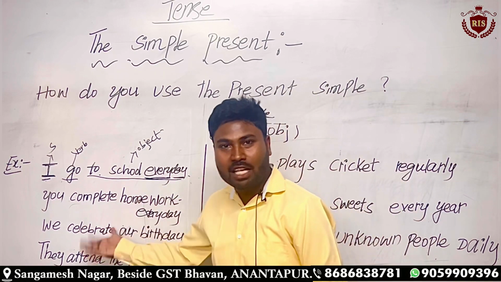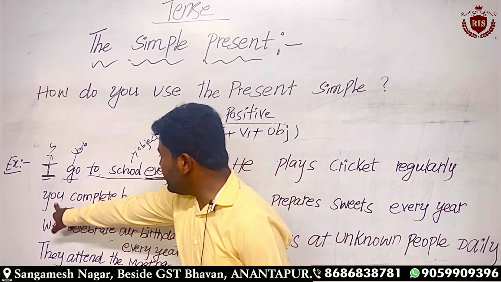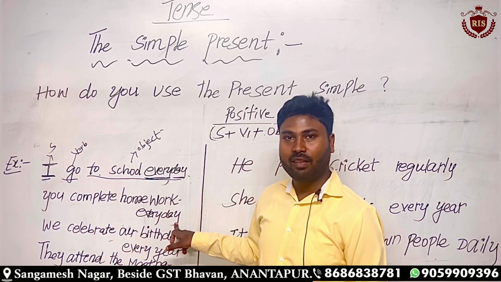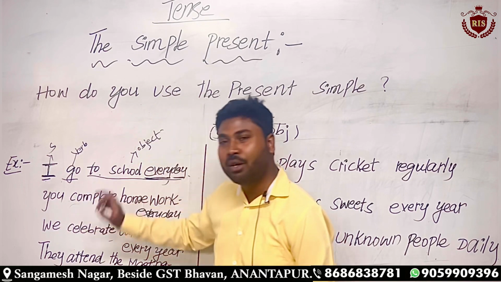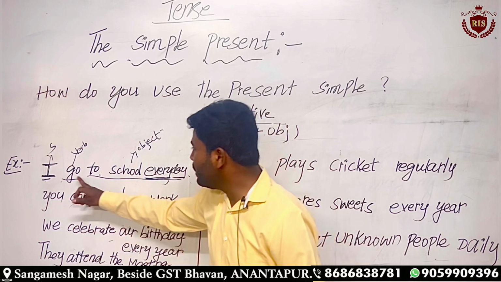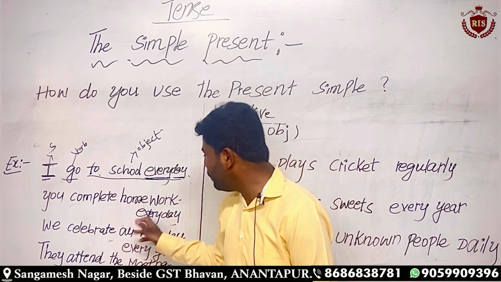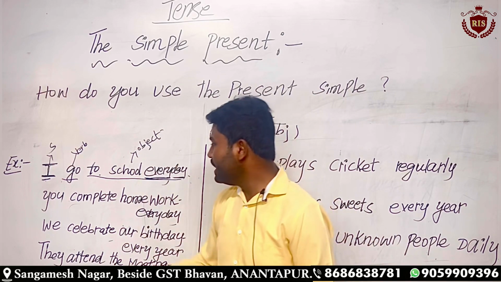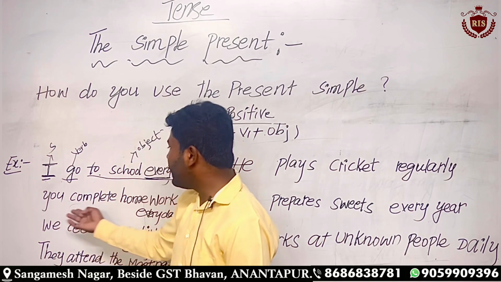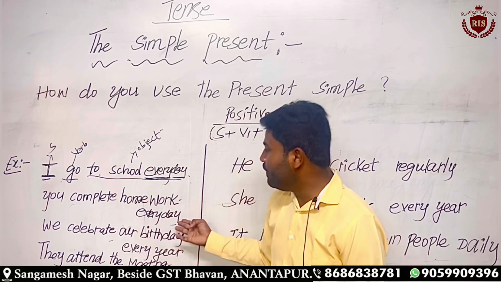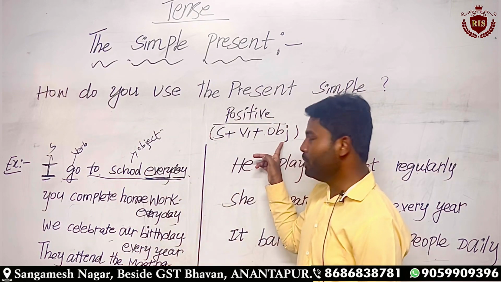Gradually we will move to the next sentence. The second example: you complete homework every day. Here you have to observe that we have taken verbs which we use on a daily basis. Go to school every day is a regular action. You complete homework every day is also a regular action. Look at the structure: you is a subject, the pronoun we have taken here. Complete is a verb, and homework every day is an object. Even this sentence we have written as per the rule, isn't it?